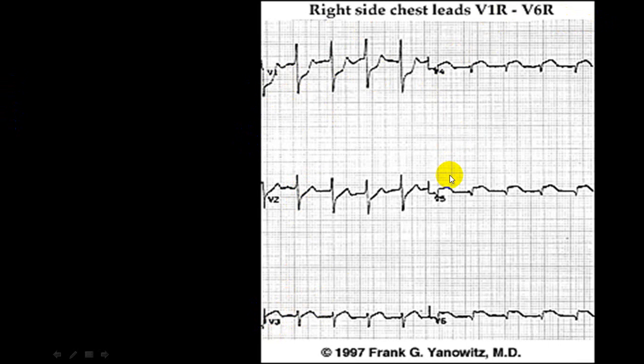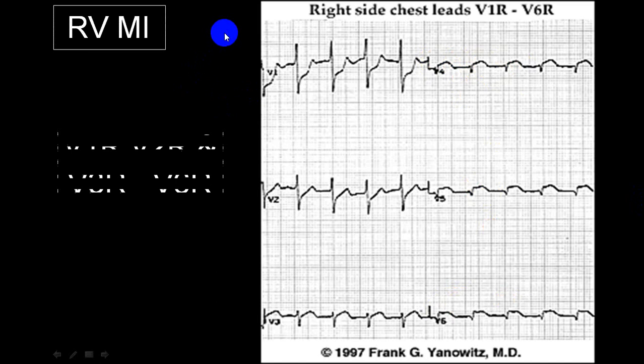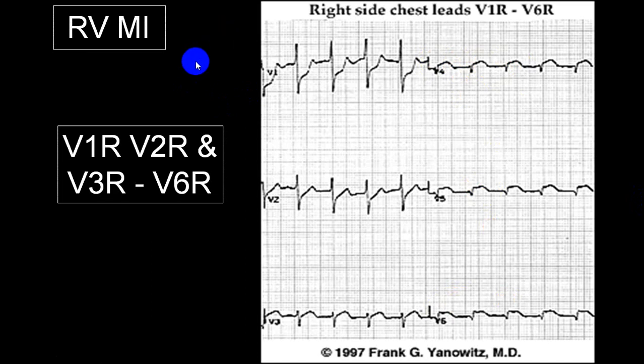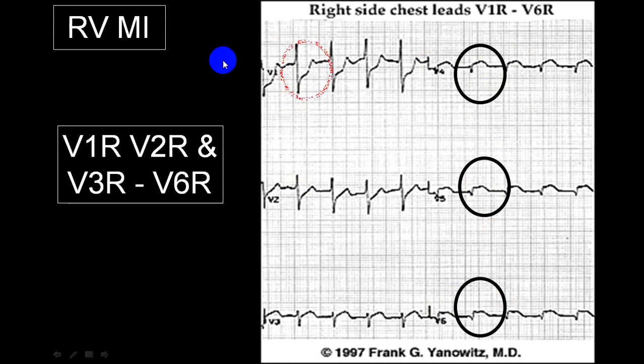But this is V4R, V3R, V4, V5, V6R. You can see clear cut ST elevation. Whenever you see this, always suspect RVMI. So if you get changes in V1, V2, look at V4, V5, V6R to rule out RVMI.